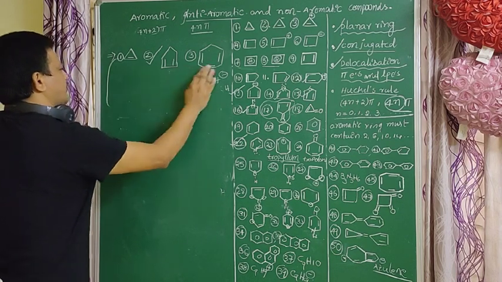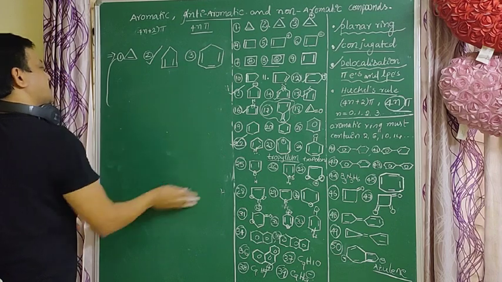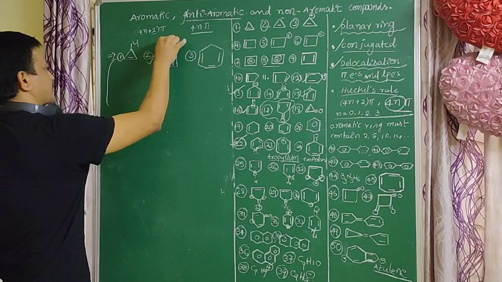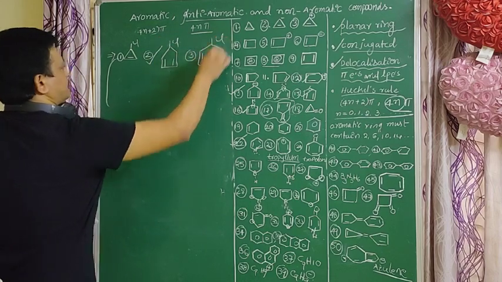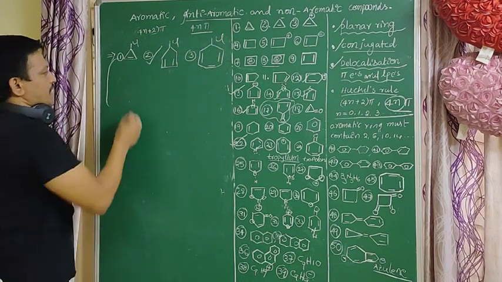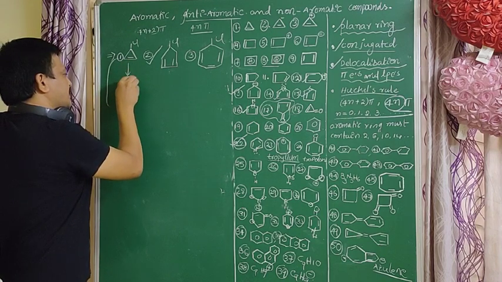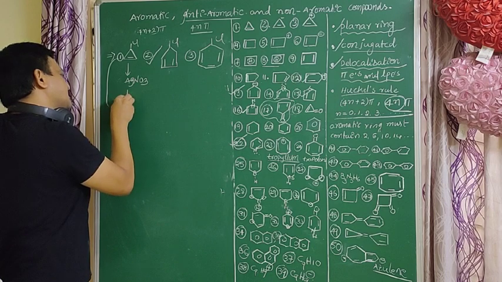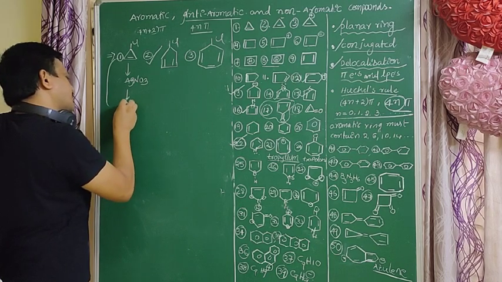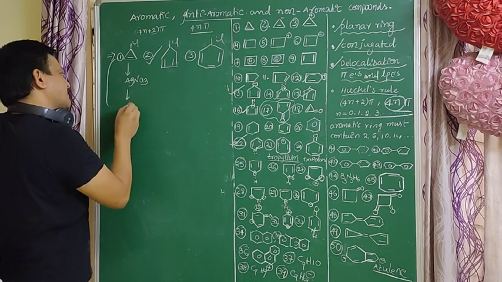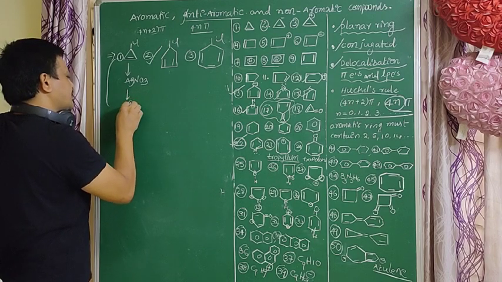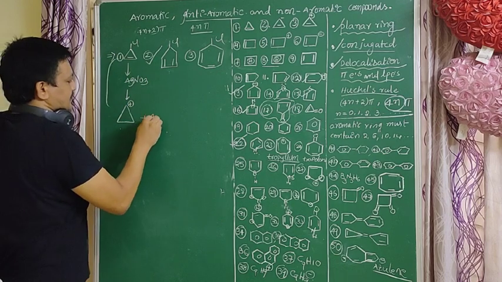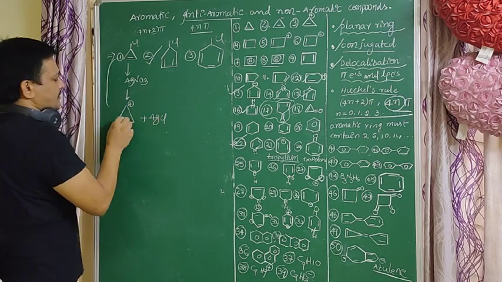Which of the following molecules easily reacts with AgNO3? After reacting with AgNO3 it forms AgCl precipitate. Which one easily gives AgCl precipitate? After reaction, Cl minus leaves and a plus charge is formed.